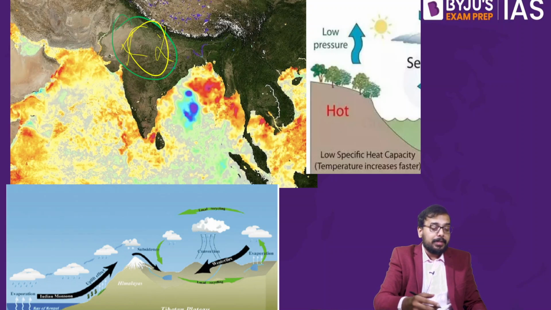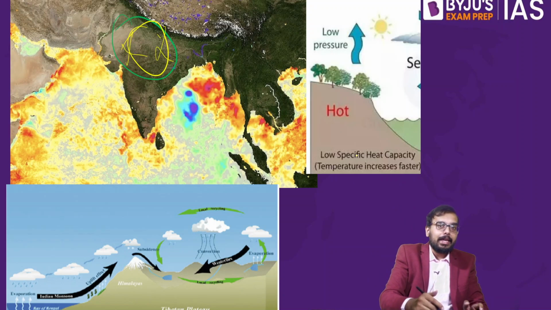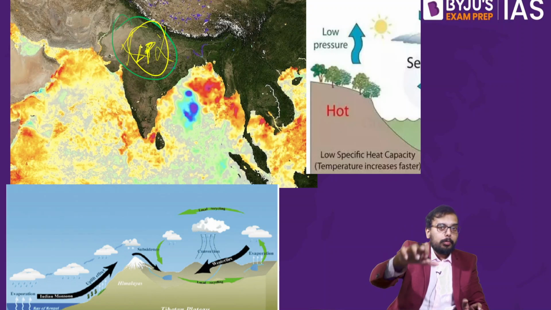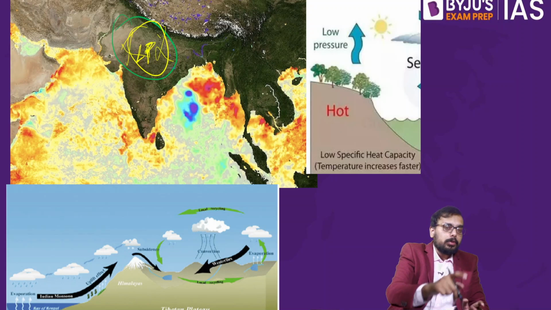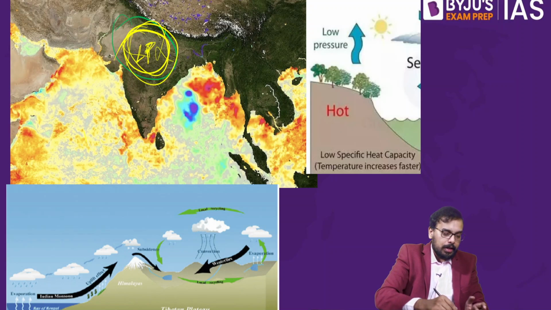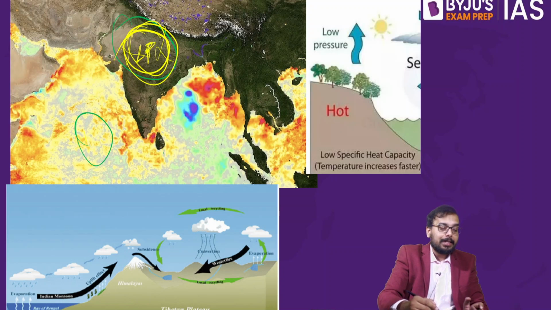So what happens? If it quickly heats up, the air will rise up. If the air rises up, a low pressure is created. Please see here, over India, a low pressure is created because Indian land heats up quickly compared to your Arabian Sea and Bay of Bengal. So there is a high pressure over here compared to this region. That is, your Arabian Sea has high pressure.